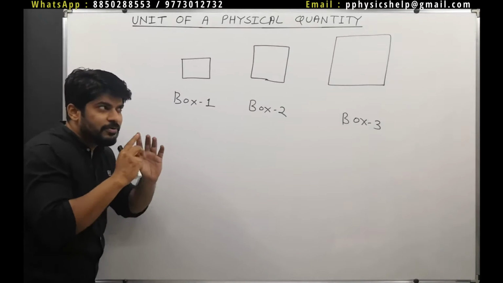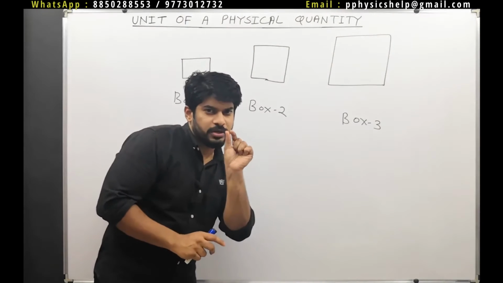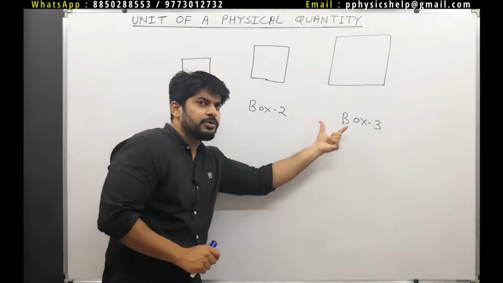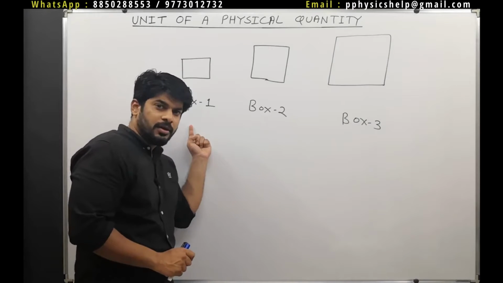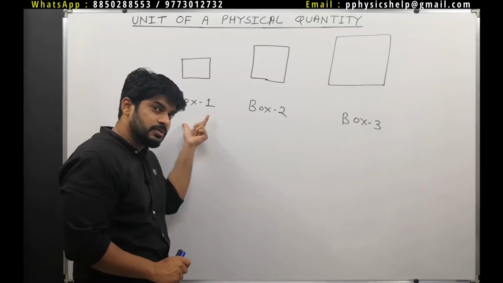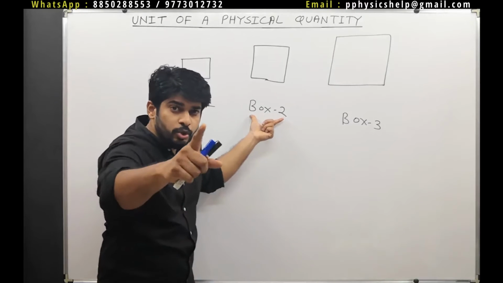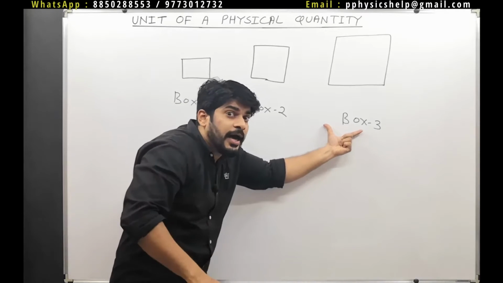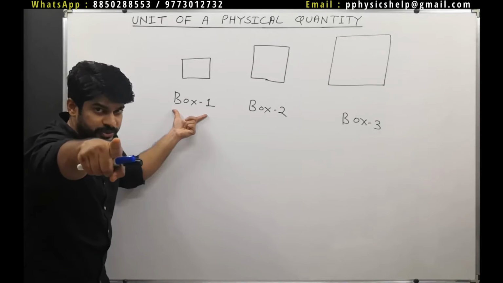Now from this discussion, you can conclude one very important thing. I talked about the masses of the two boxes with reference to box 1. I compared the masses with the mass of box 1. So that means to talk about the masses of these two boxes, I first of all require some reference value, isn't it?